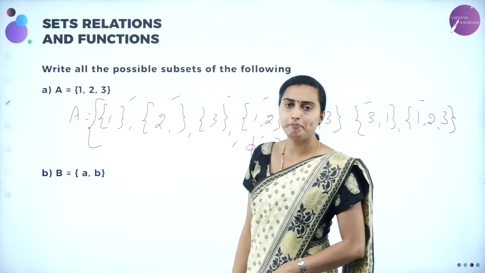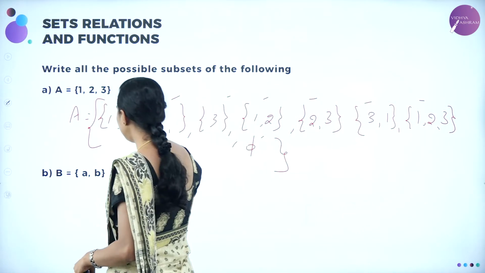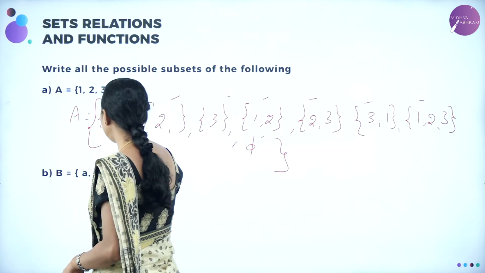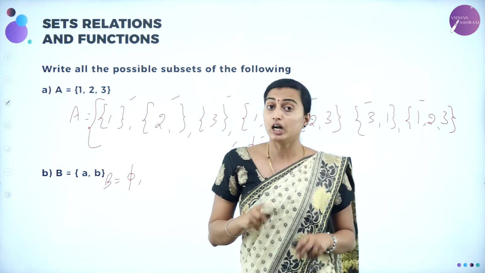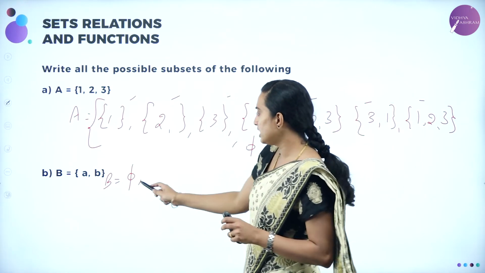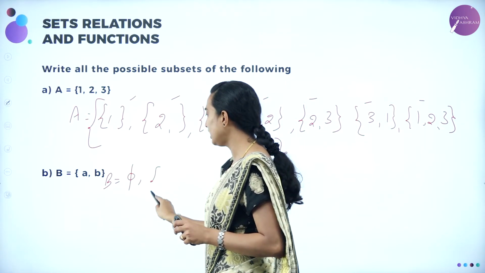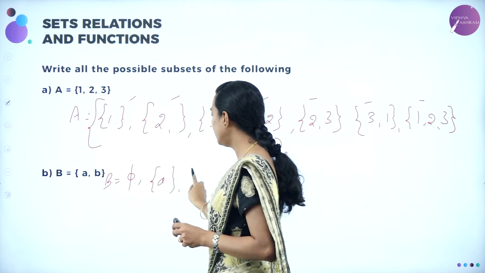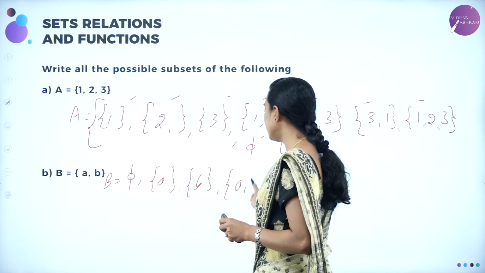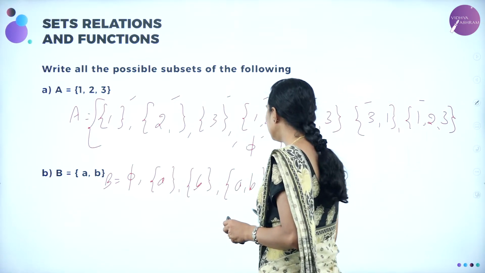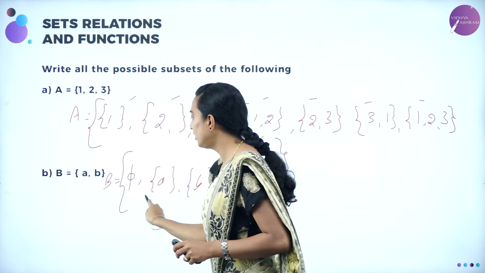What are the subsets of B then? First, 5 is common. Set B is equal to, first write all the elements, then you can put the flower bracket afterwards, otherwise you will get confused. Okay, 5 is an element, then the single sets A and B, and then you are going to have A comma B. That's it, correct? So this is how we write the flower bracket afterwards.